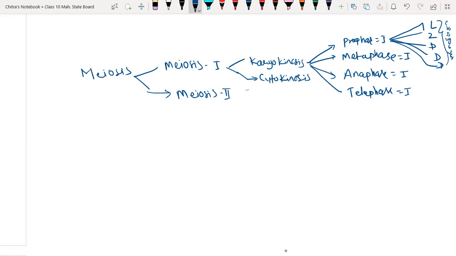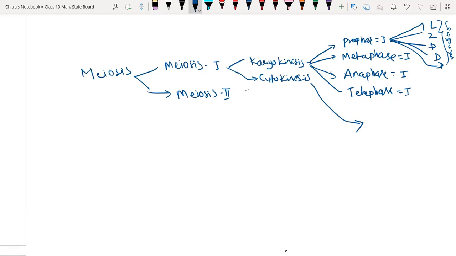Can you again write the spelling for the stages? Yes, I will share the notes after the class. There you will find everything better. Don't worry. The spellings are leptotene, zygotene, pachytene, diplotene, and diakinesis. I will provide you the notes after the class, and we will understand from the notes also. Then cytokinesis takes place.